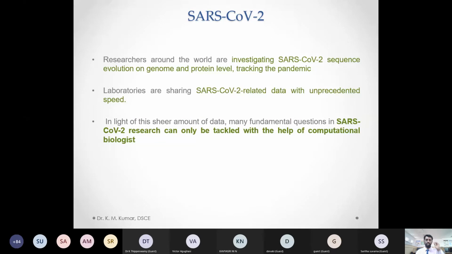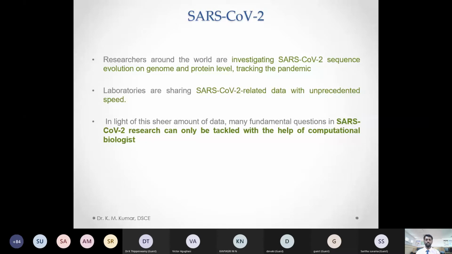So we can see here researchers around the world are investigating this virus. Laboratories are also sharing SARS-CoV related data in a very fast and intensive way, so many data are available in the public domain now. Usually data are not reported in the public domain so easily, because there are some privacy and patent problems. But regarding this SARS-CoV virus, a huge amount of data is generated, deposited, and available to the public.